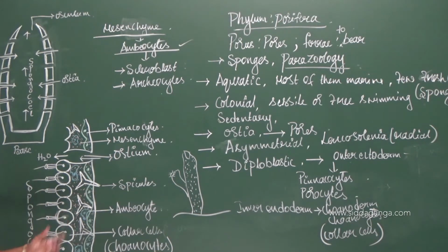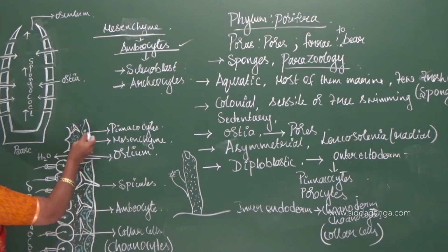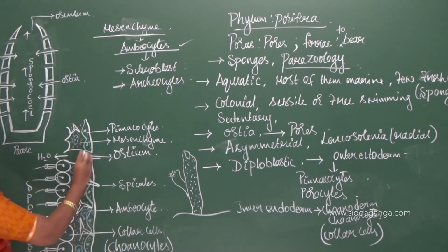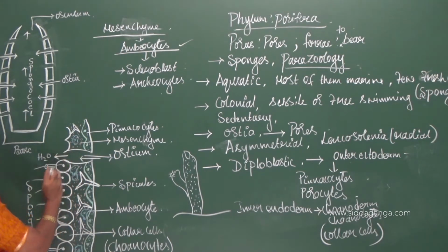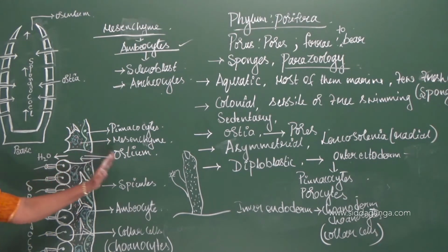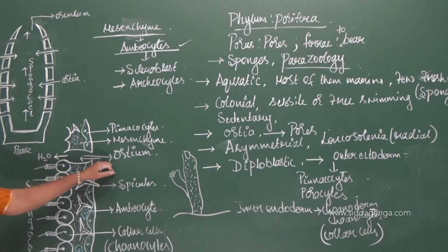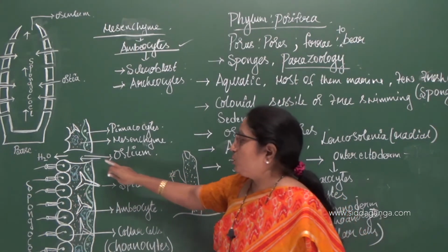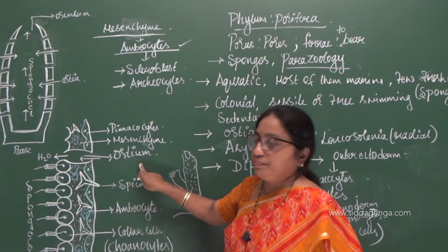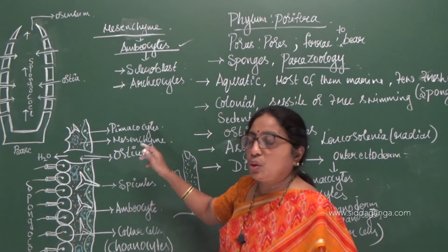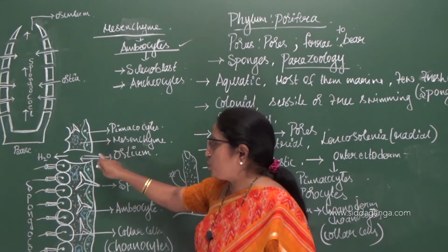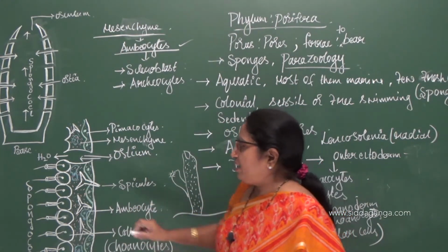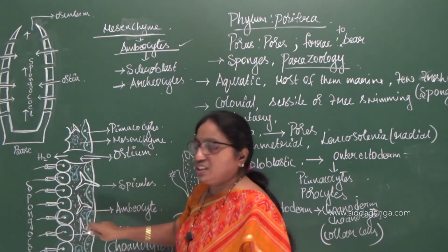Here the first lining is the outer ectoderm, which consists of flat cells called pinacocytes, and here there are oval shaped cells called porocytes, which open to the exterior with a pore called the ostium. Ostia is plural, whereas ostium is singular. This pink colored fluid-like structure is the mesenchyme.